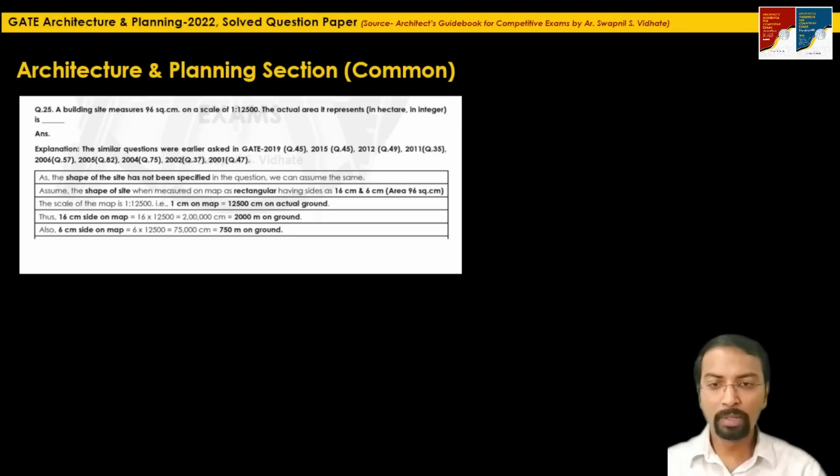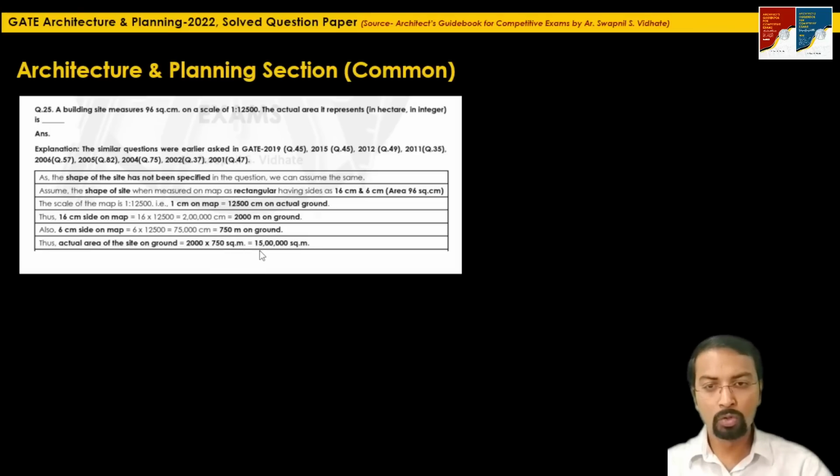So what will be the total area here? It is just a simple multiplication of 2000 into 750. So it will be 15 lakh square meter, right? 15 lakh square meter. Now they are expecting the answer in hectare. They are asking the actual area it represents in hectare. So 1 hectare is equal to 10,000 square meter. So simply divide this 15 lakh square meter by 10,000, it will be 150 hectares. So this is the final answer, 150 hectare.